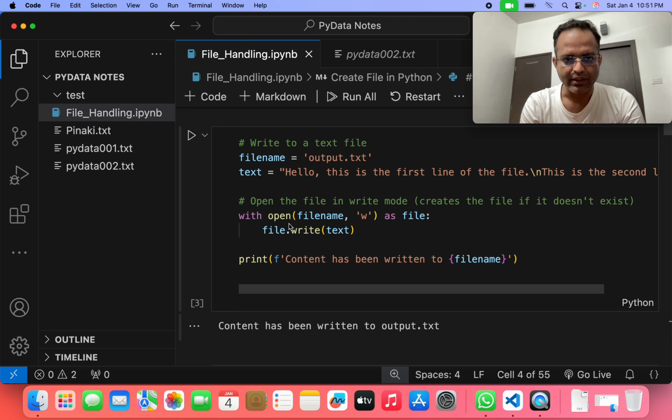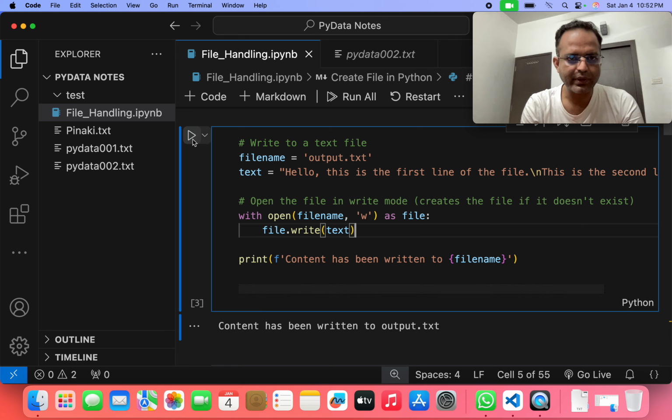Then with open is a function in file handling in Python. In with open, we pass the file name. Which one is the file name? This variable is the file name, that is output.txt. Then we open it in the write mode as file. Then we write file.write txt. What is the text? This is the text. So these things will be written here. Then we write the print within an f string: content has been written to file name. This file name, output.txt, we pass here within curly braces.